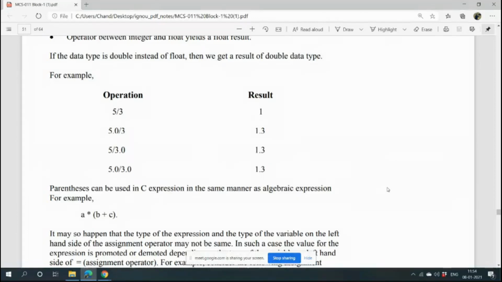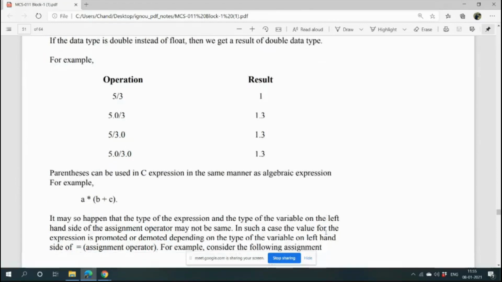Here 5 is integer and 3 is float, the result is float. And here both are float, then the result is float. The problem comes only when both of them are integers. So if I need a fractional result, then we need some float variables also, because if I divide one integer by an integer, it only gives you the integer result of 1. Next.